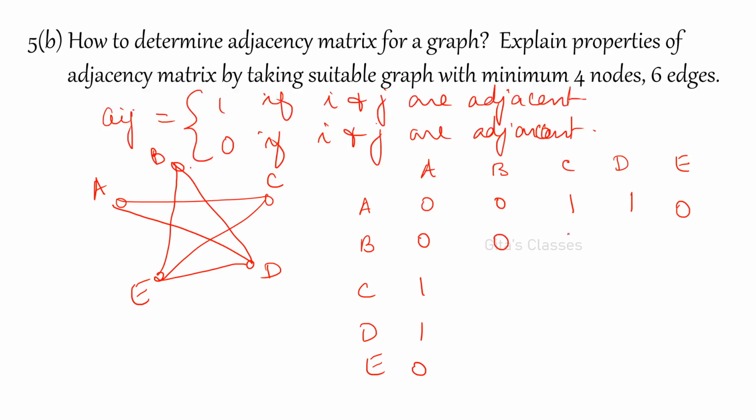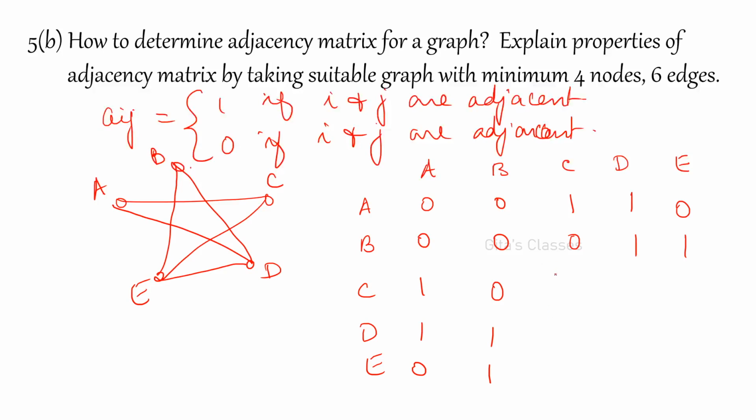So B to B, no edge. No loop, therefore it is 0. What about BC? No, 0. That means CB also 0. What about BD? Yes, 1. Therefore DB is 1. BE? BE 1. So EB also is 1.